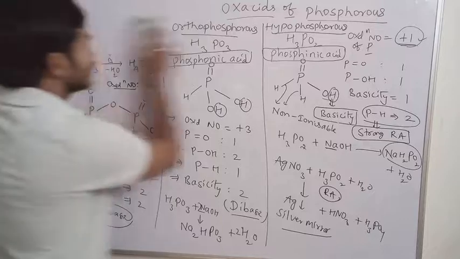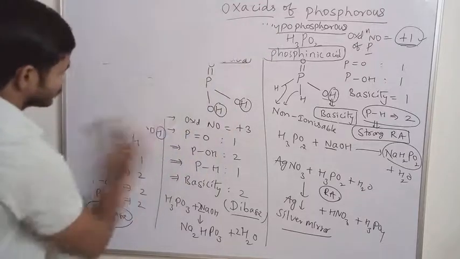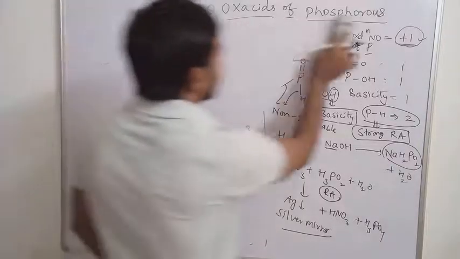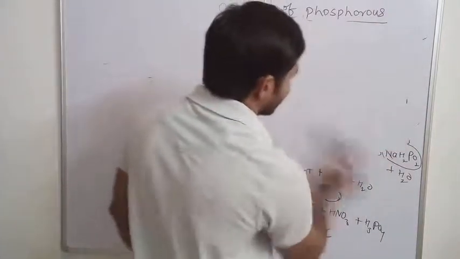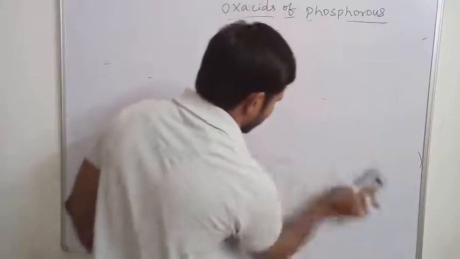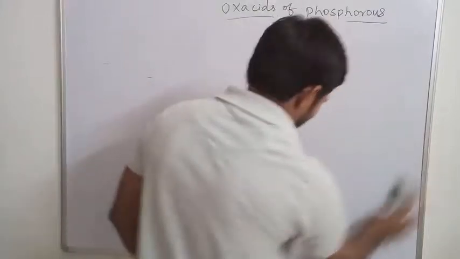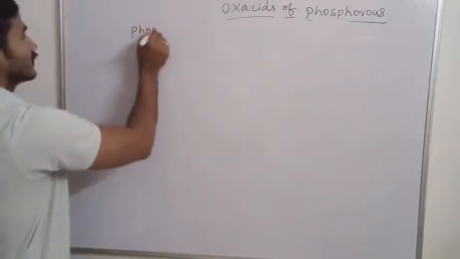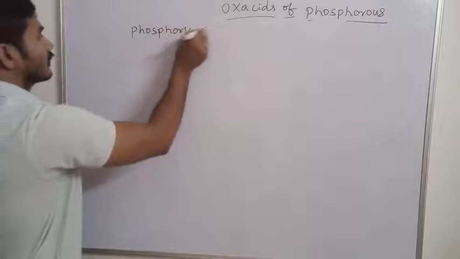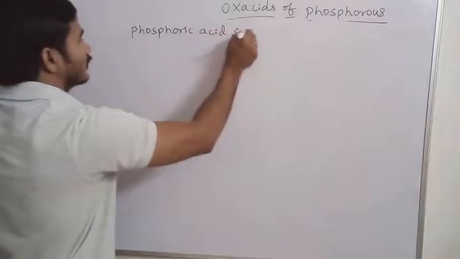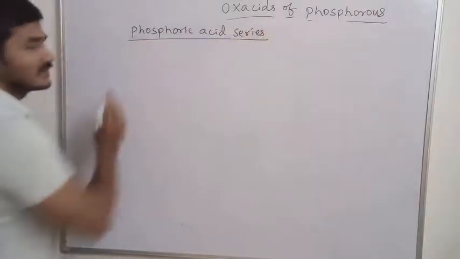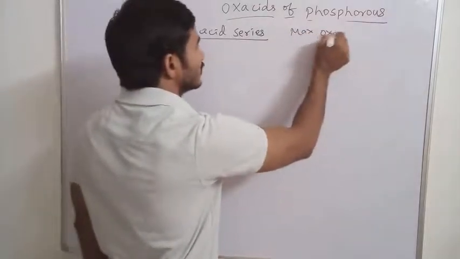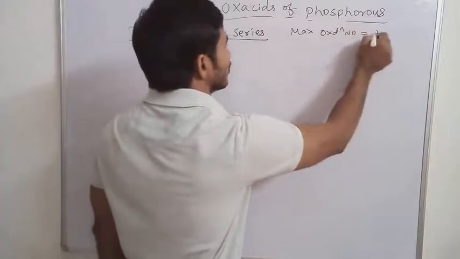Next, the phosphoric acid series we will discuss. In the phosphoric acid series, the maximum oxidation number should be +5.